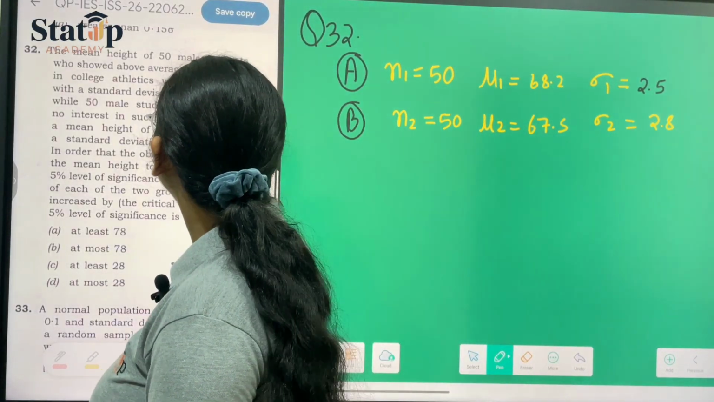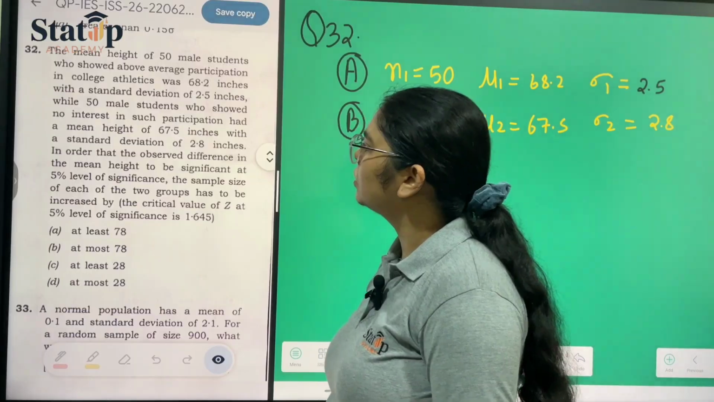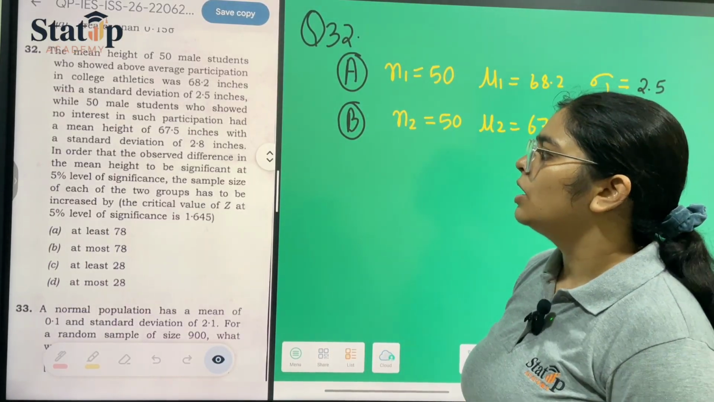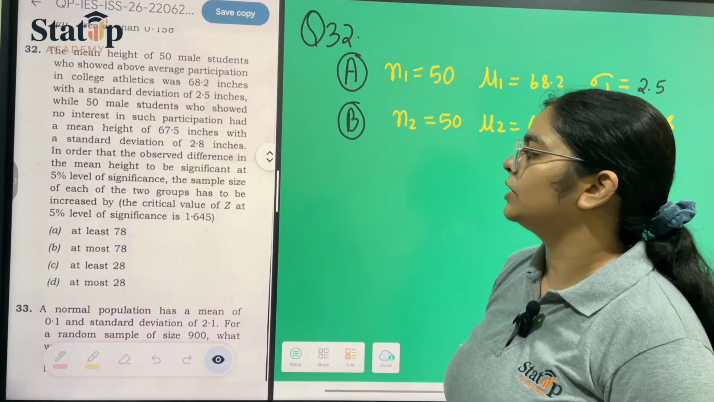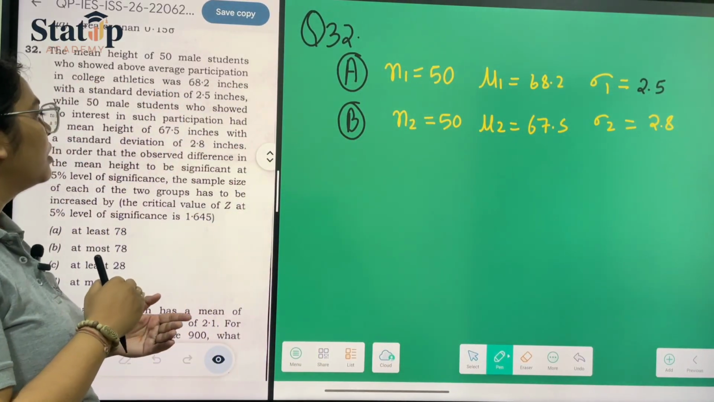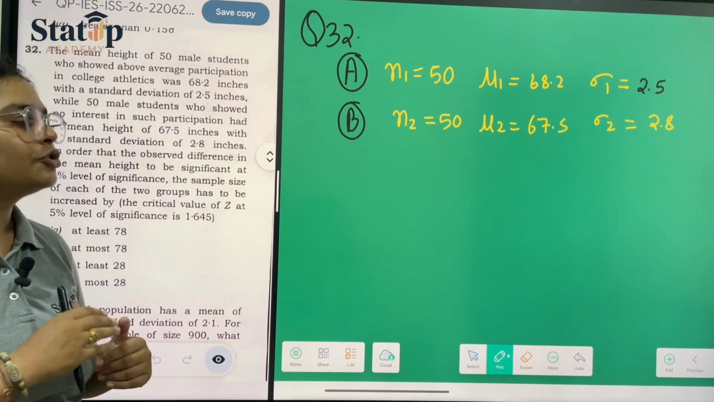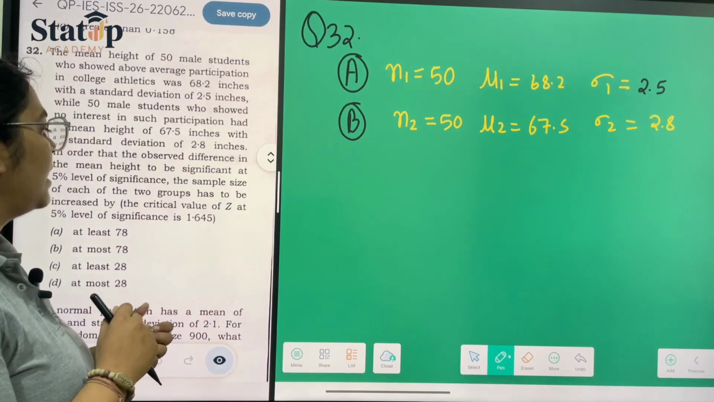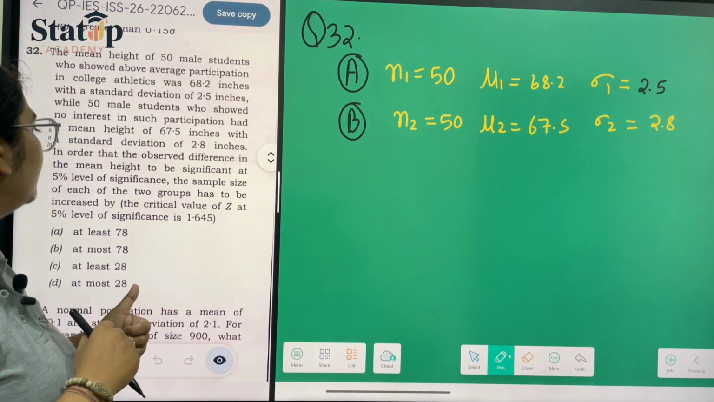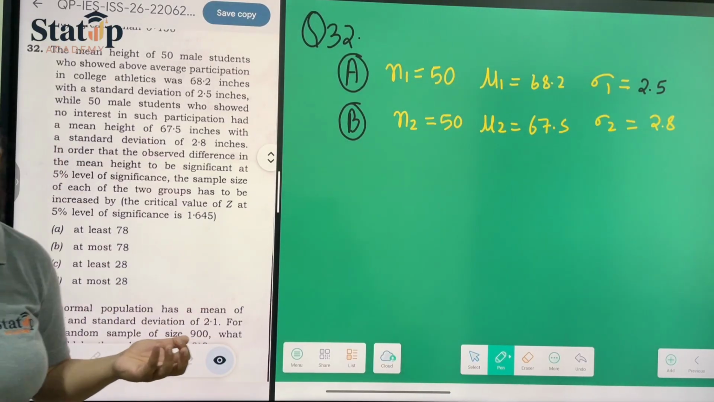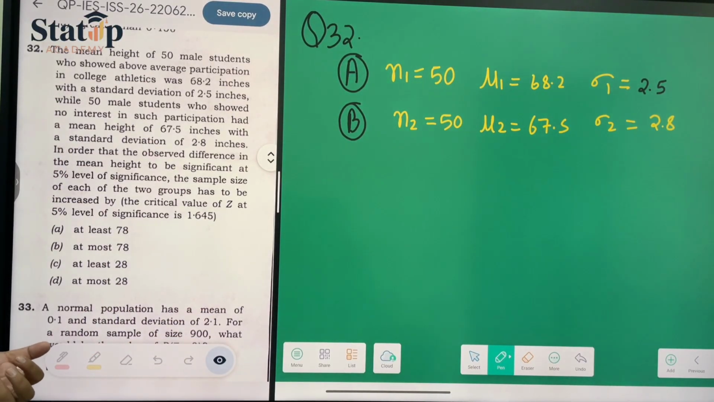We have to find the observed difference in the mean height to be significant at 5% level. The sample of each group has to be increased by how much. If the observed difference in the mean height should be significant at 5% level, then we have to find the critical value, and the sample size of each group has to be increased by what number in order to get our final answer.